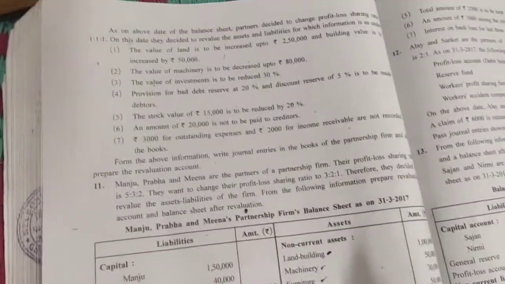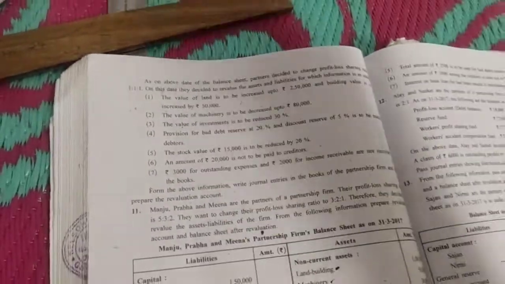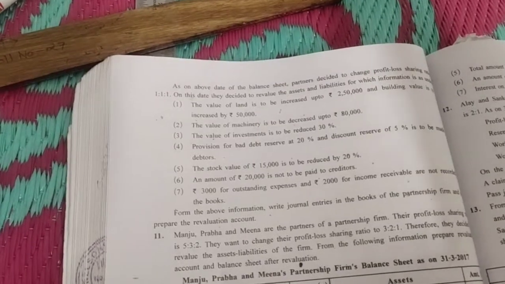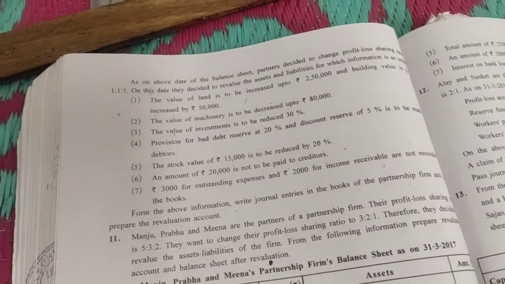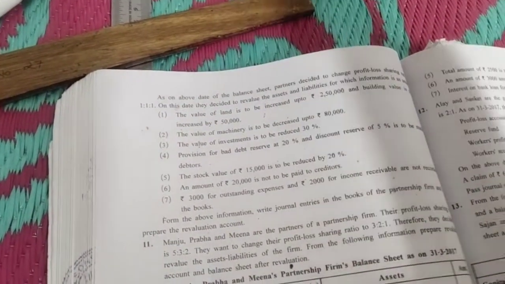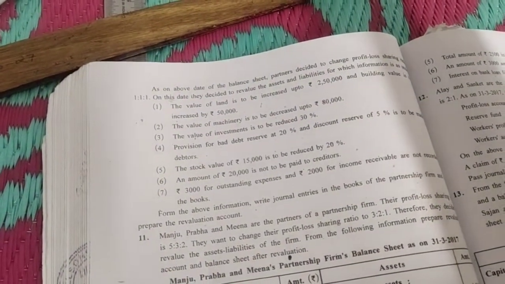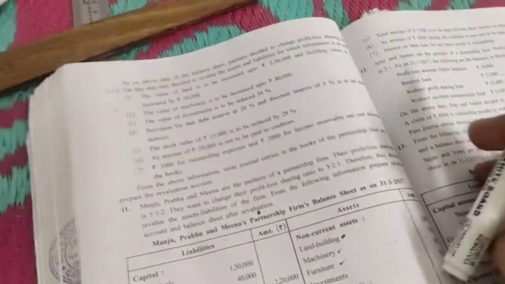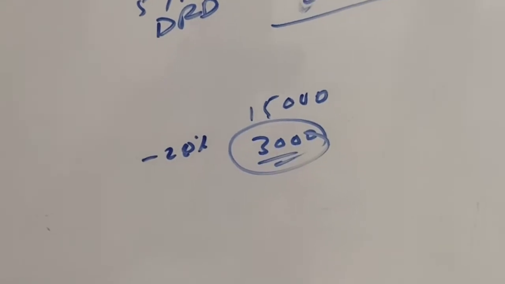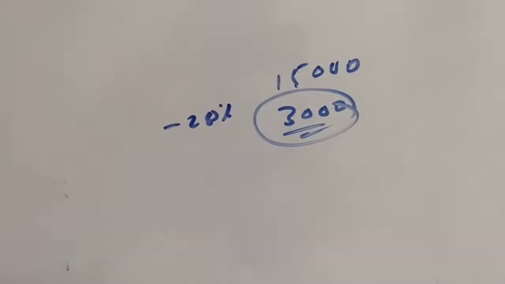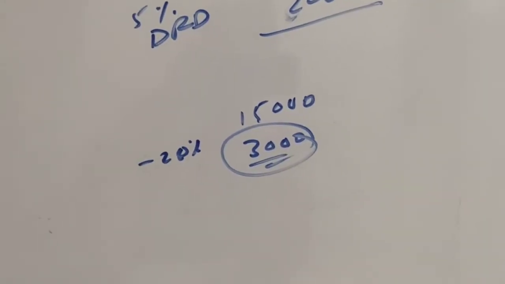They tell us that for stock of rupees 15,000, its market value is to be reduced by 20%. So 20% of 15,000 comes to 3,000. 3,000 will be the reduction in the value of stock.